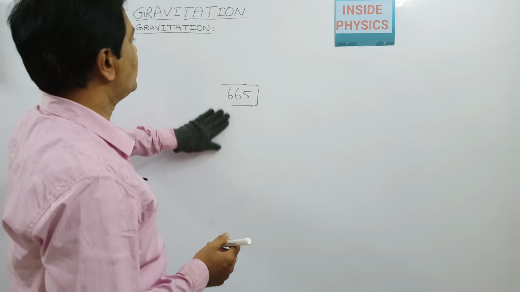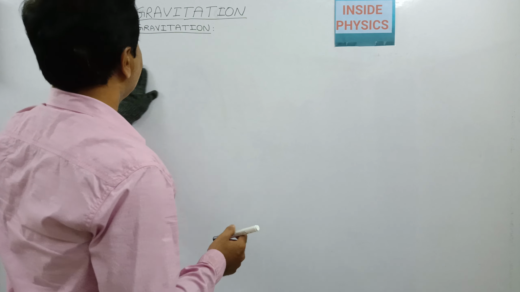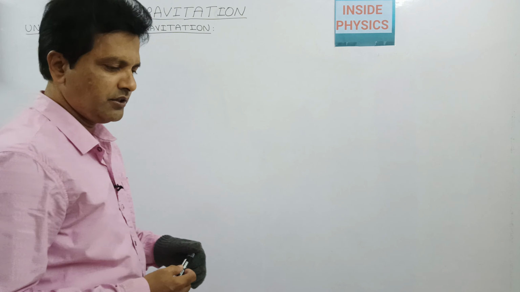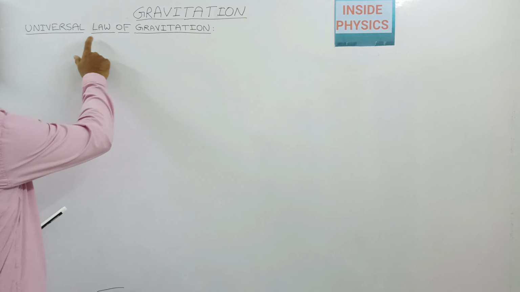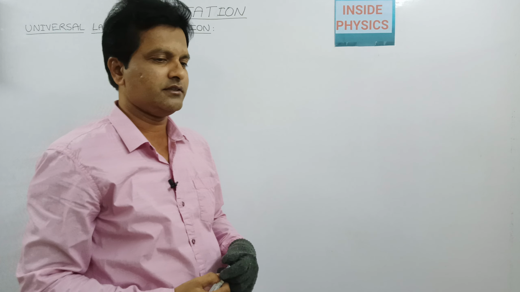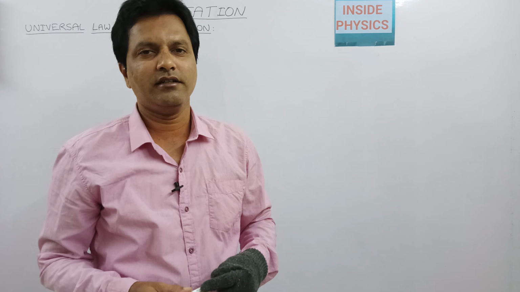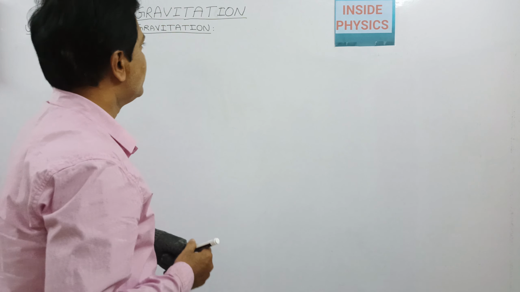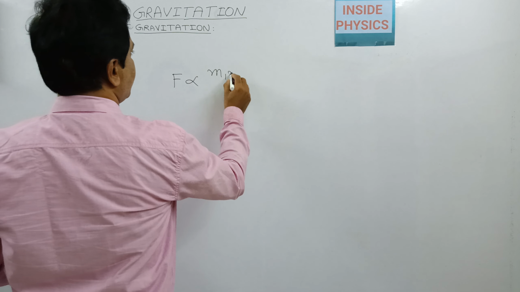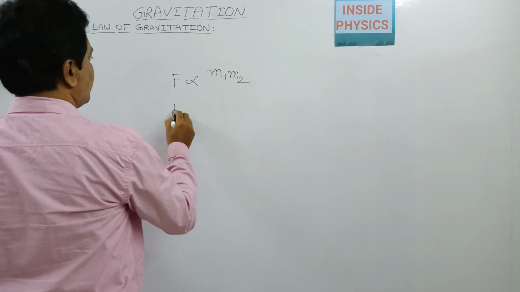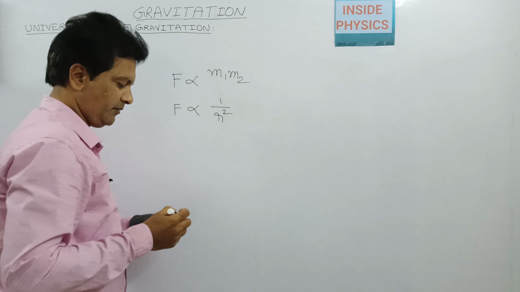Based on his assumptions he proposed a famous law which is now called the universal law of gravitation, or Newton's law of gravitation. What the universal law of gravitation says is: every particle in the universe attracts another particle with a force that is directly proportional to the product of their masses, and the same force is always inversely proportional to the distance between them.